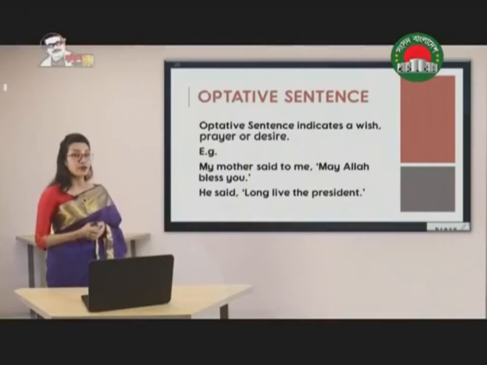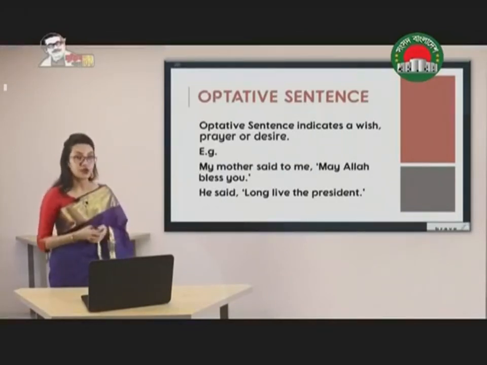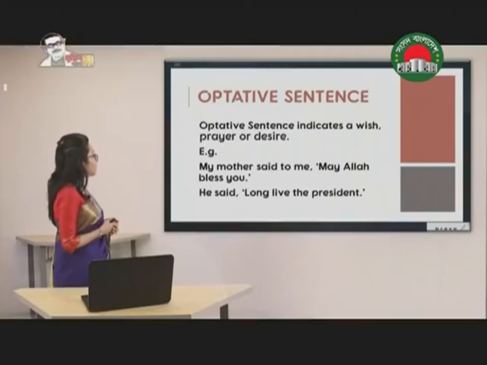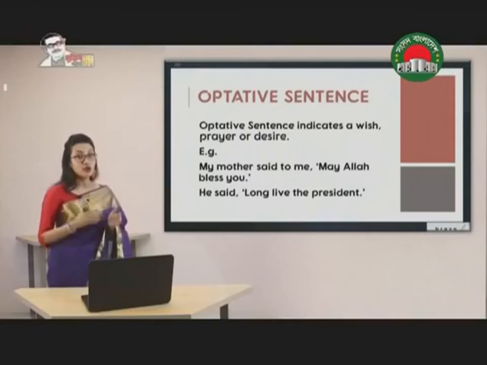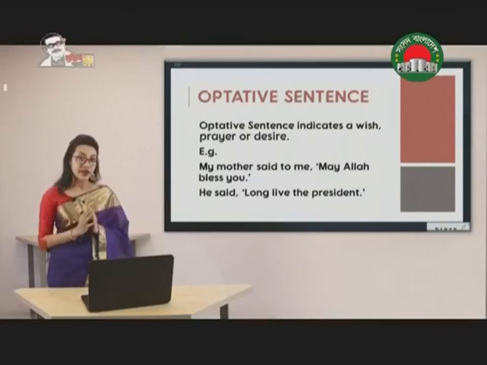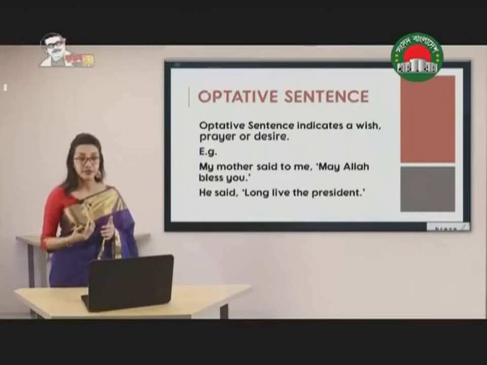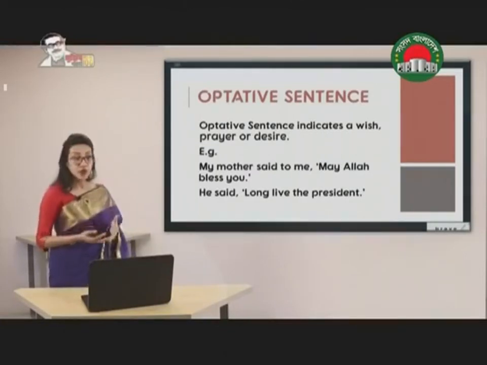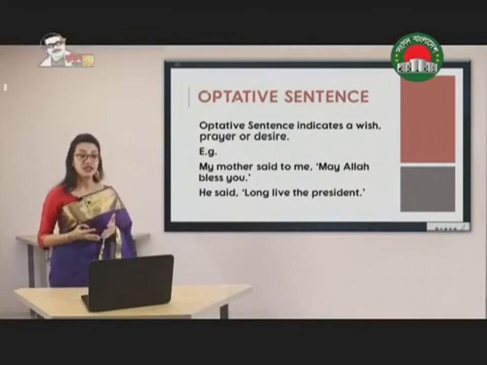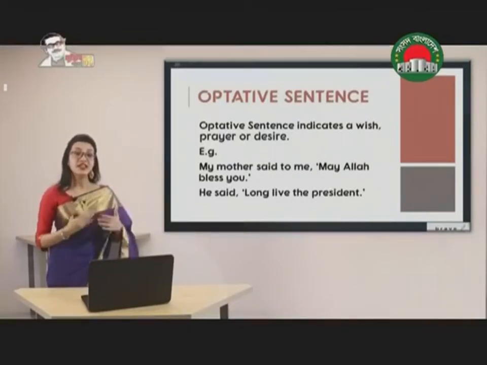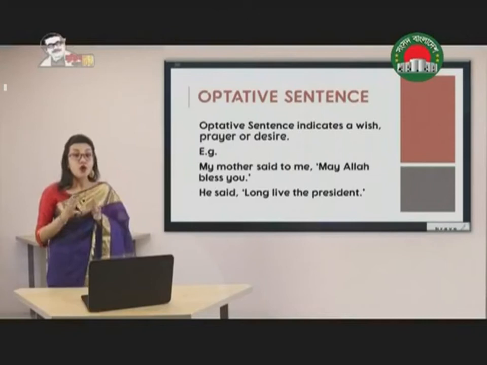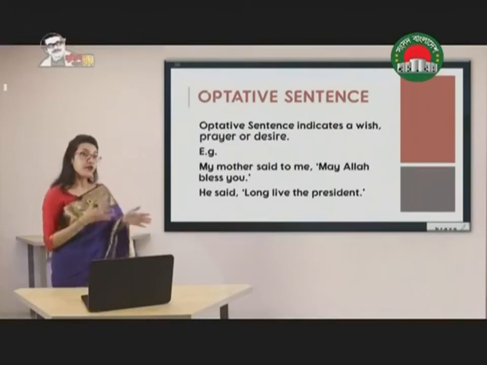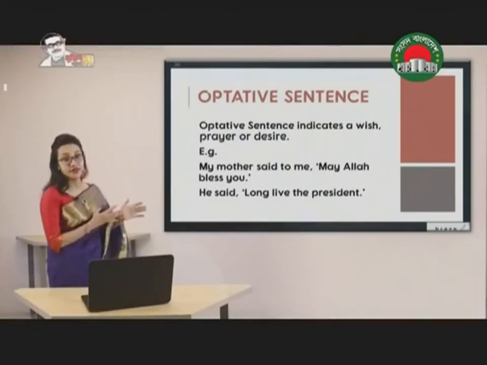Now there are two examples of using optative sentence in direct speech here. The first one is, my mother said to me, may Allah bless you. So may Allah bless you, it's a prayer that my mom is saying for me. The second one, he said, long live the president. Again, it's a prayer. So in these two cases, what we can see in common, the speaker here is expressing his wish or prayer or desire. And for that reason, he has used optative sentence.